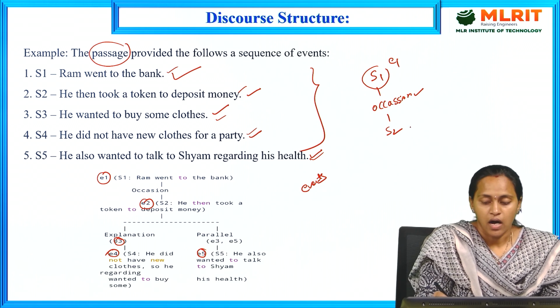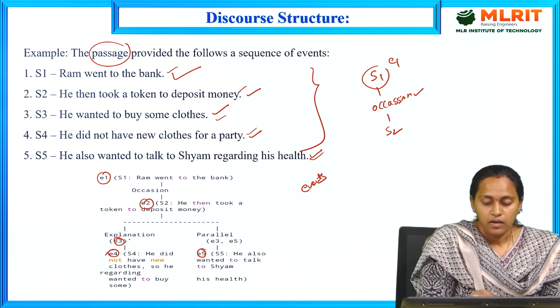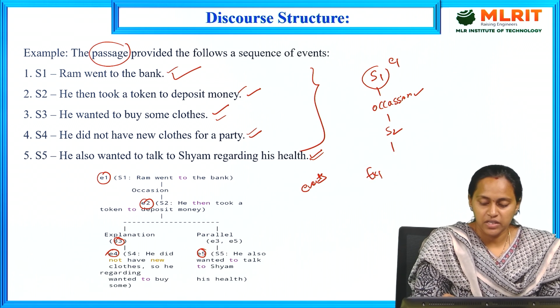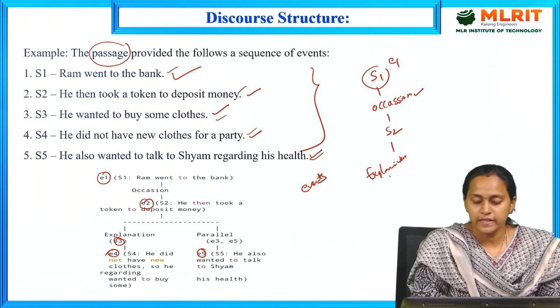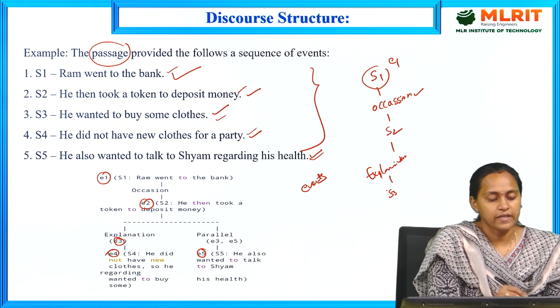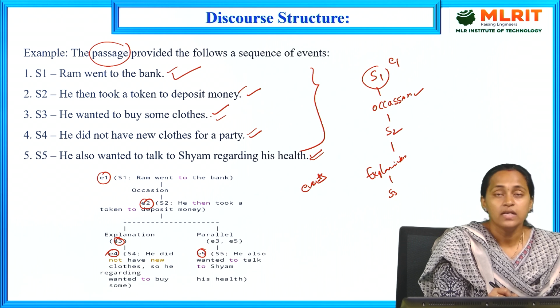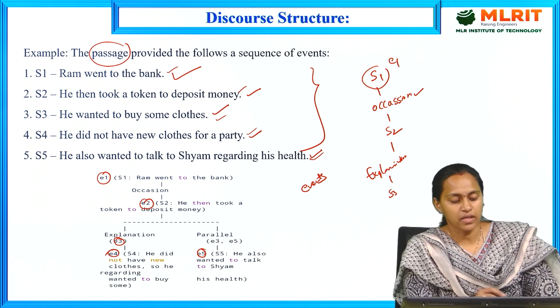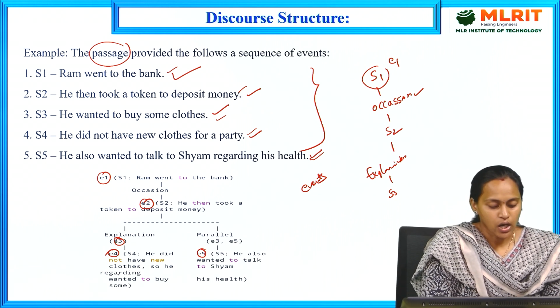Next, after the second sentence, there is an explanation. That means sentence 3 explains sentence 2: he wanted to buy some clothes. After depositing the money, he wanted to buy the clothes.